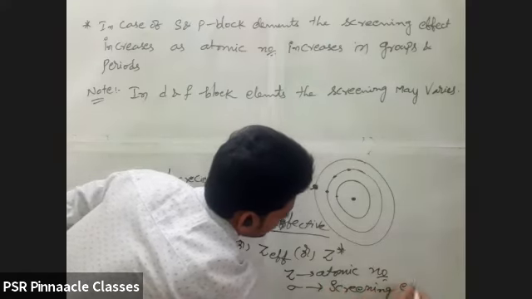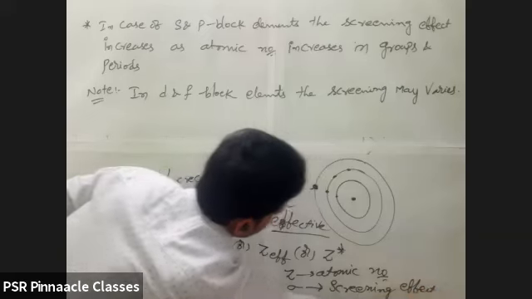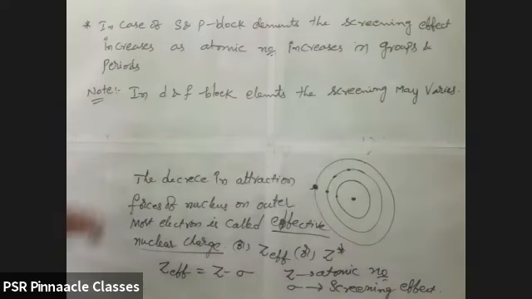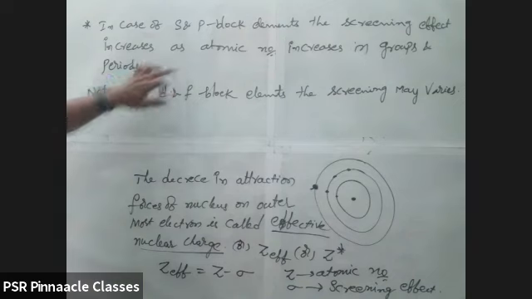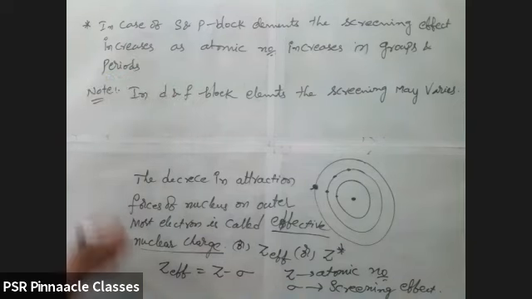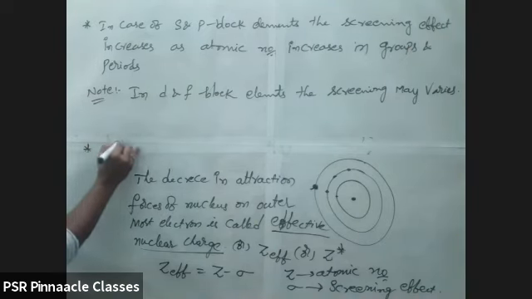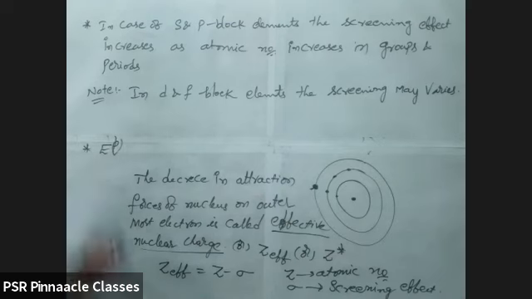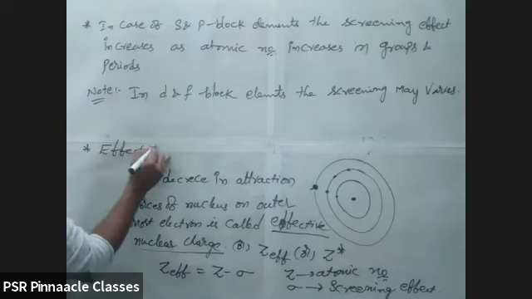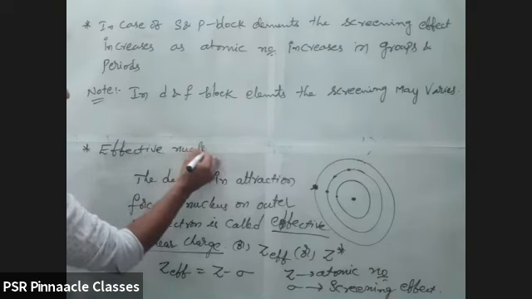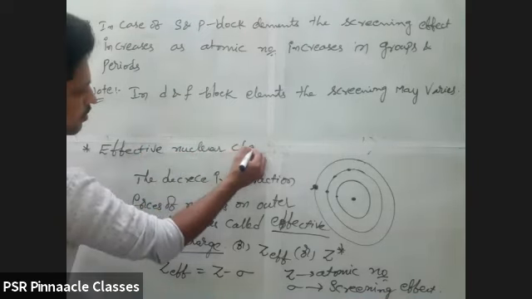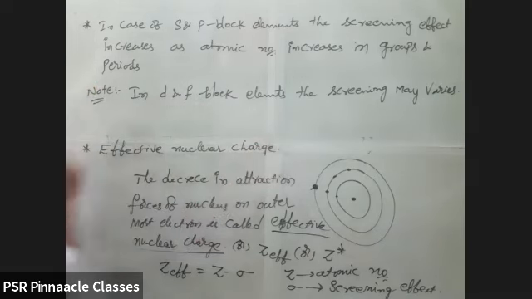Screening effect or screening constant value. That's why we discussed screening effect first. Now we are going to discuss effective nuclear charge. Just keep a side heading, effective nuclear charge. How we will find this, we will go through with some examples, then you will understand.